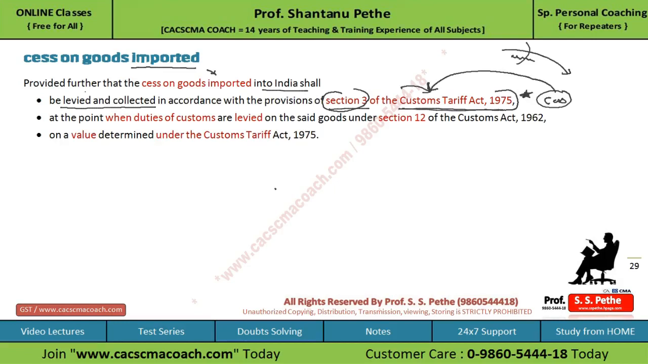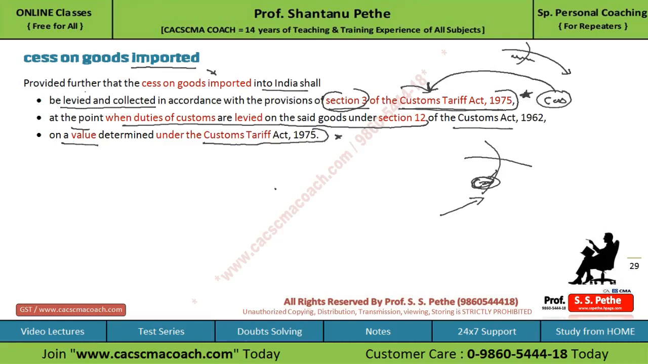That is, it will be applicable at the point when duties of customs are levied on said goods under section 12 of the Custom Act. So whenever custom duty is levied and collected on the imported goods, at the same time this cess will also be collected on such imported goods, and that will be on the value determined under the Custom Tariff Act 1975. So this is also a very important point regarding the cess on goods imported into India, which you have to remember. The cess will be levied and collected on goods imported as per the Custom Act.